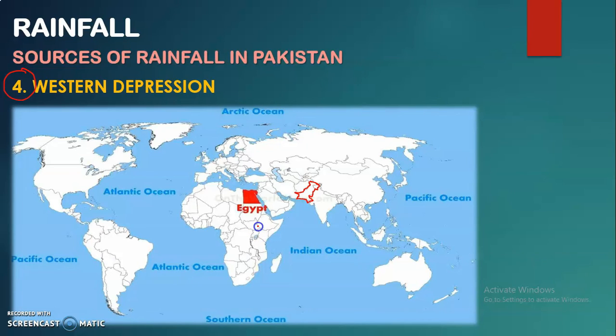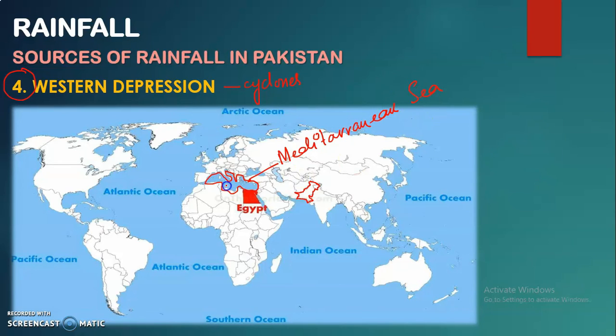So Western Depressions are the cyclones which originate from the Mediterranean Sea. What are these? These are basically cyclones, and these cyclones are originating from this part of the world, that is the Mediterranean Sea. Let me write it over here: Mediterranean Sea.